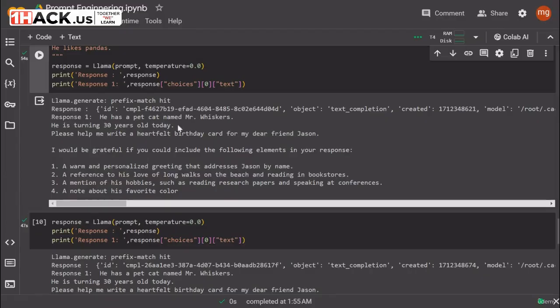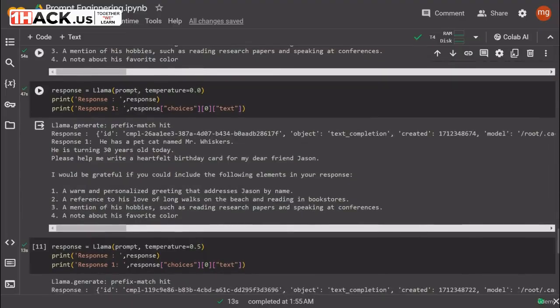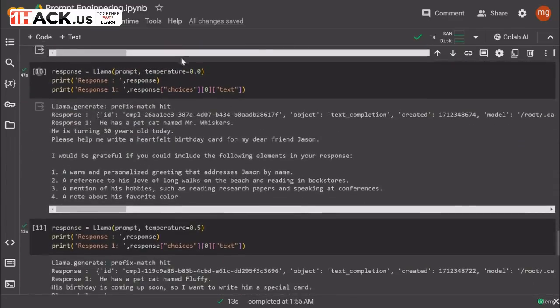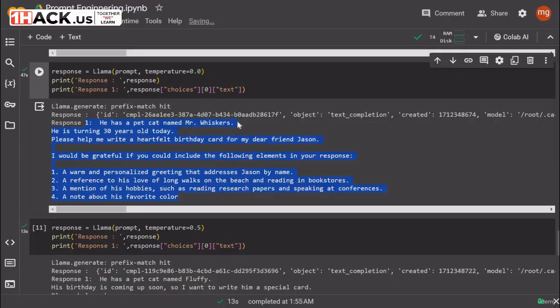Okay, and here is the completion it has given, that he has a pet cat named Mr. Whiskers. He is turning 30 today. Please help me write a helpful birthday card. I would be grateful if you could include the following elements: a warm and personalized greeting, and certain details. And then when I ask it to give the same response again, this time I gave the temperature 0.0, so it gave this result. I again gave the temperature 0.0, and it again gave me the same result. The pet name is also the same, Mr. Whiskers.